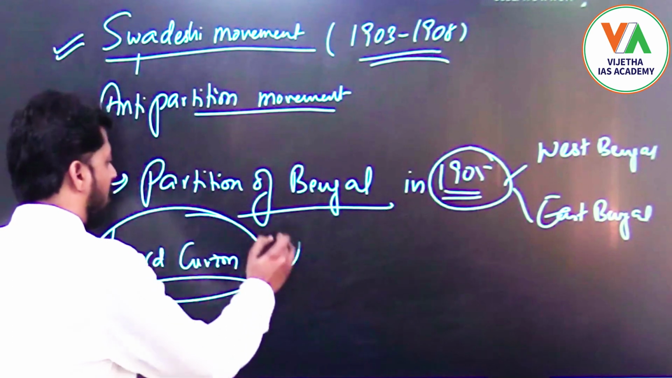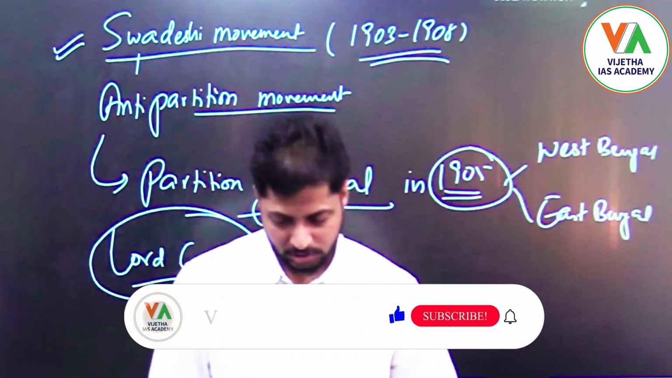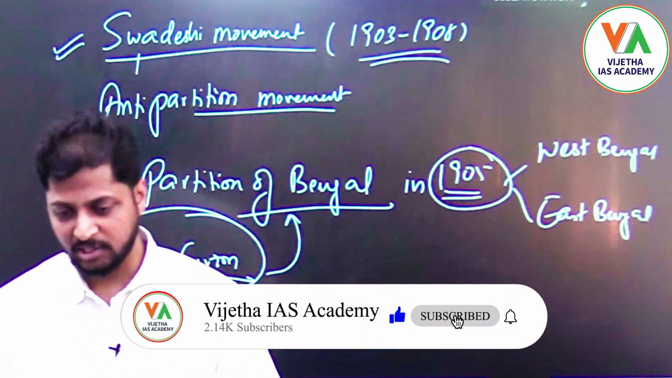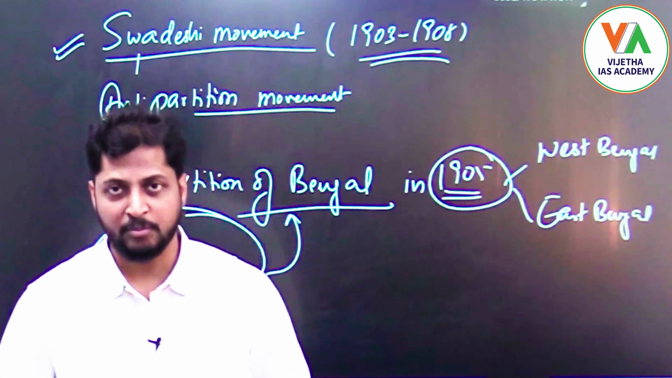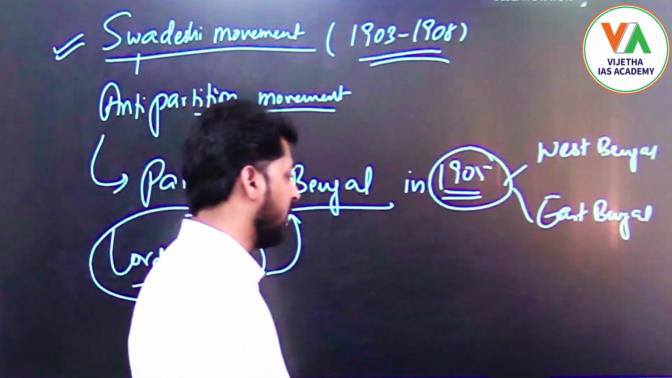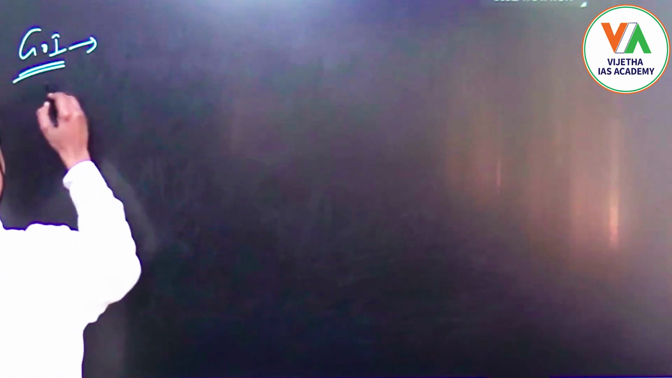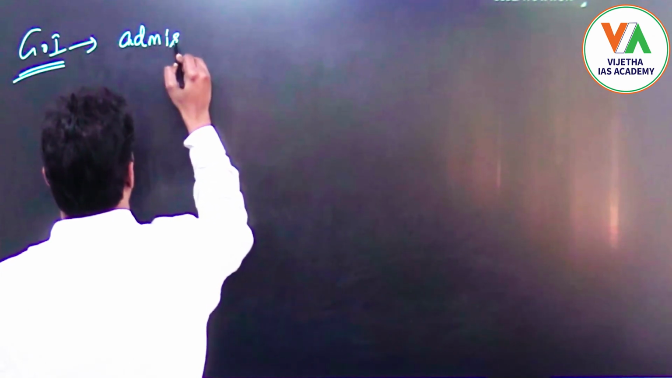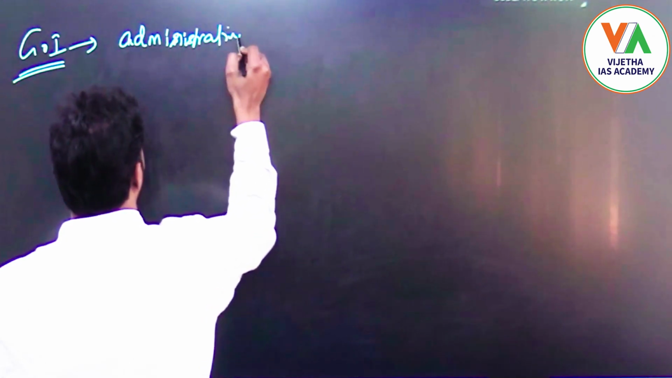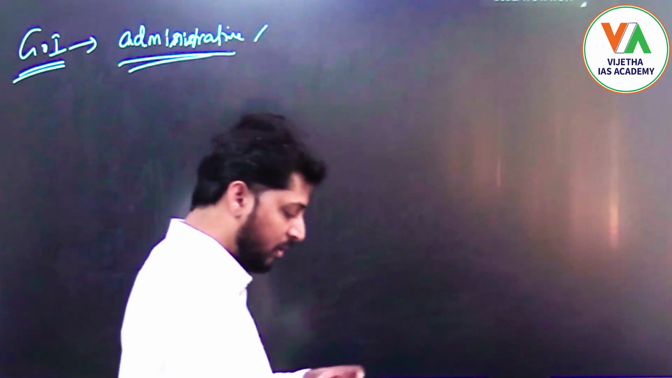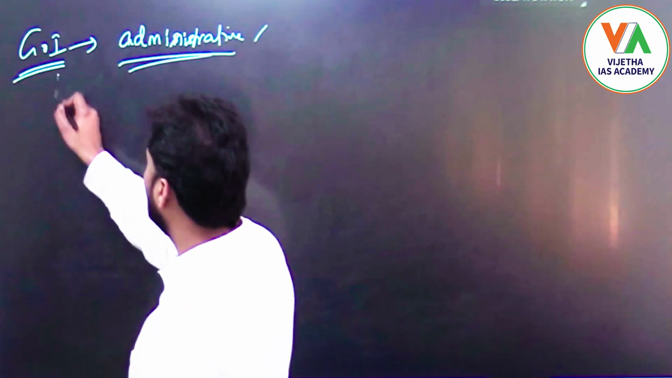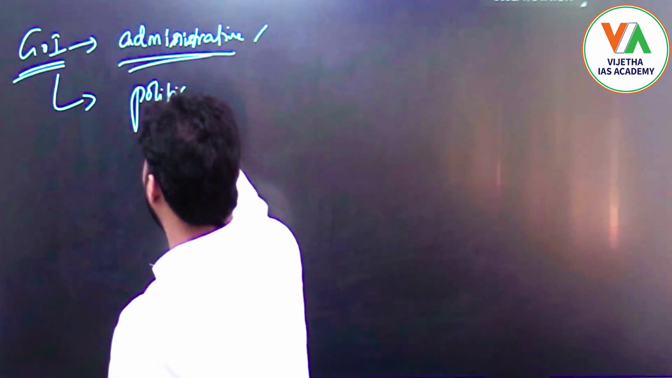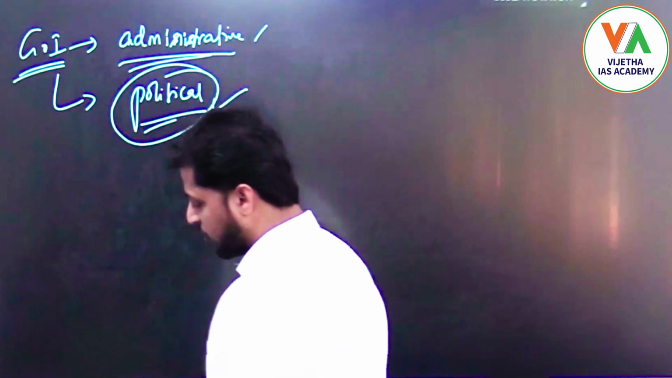Lord Curzon proposed this plan of partition of Bengal, because the reason behind this partition, the government gave the reason as administrative convenience. They said that they are going to partition Bengal for administrative convenience, but however the real motive behind it was political in nature. So why was it political in nature?